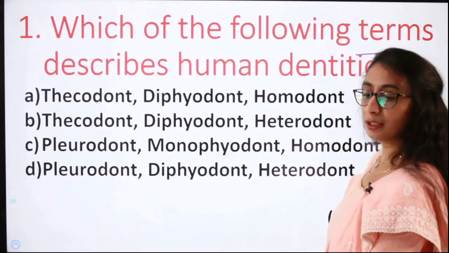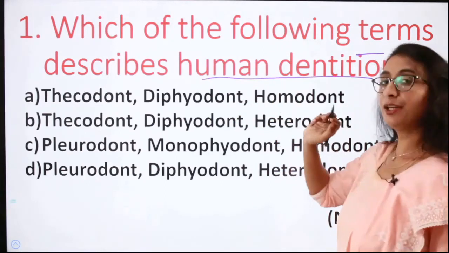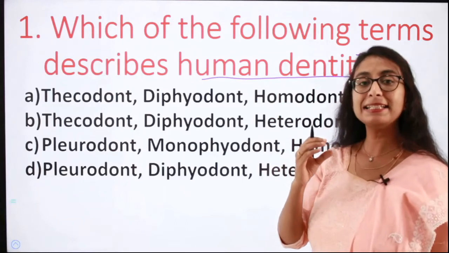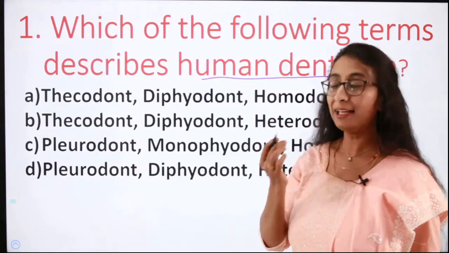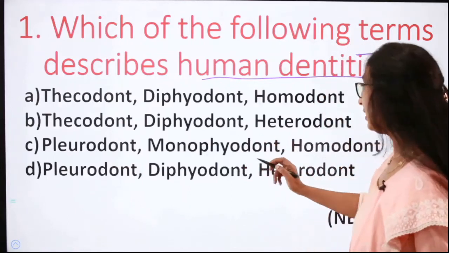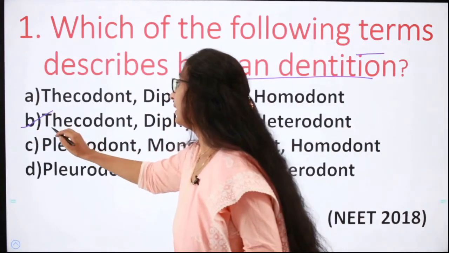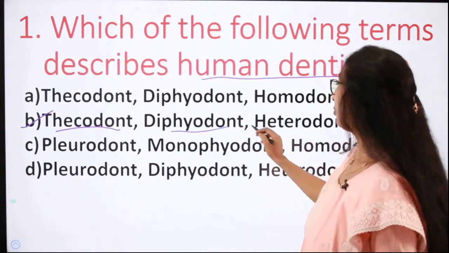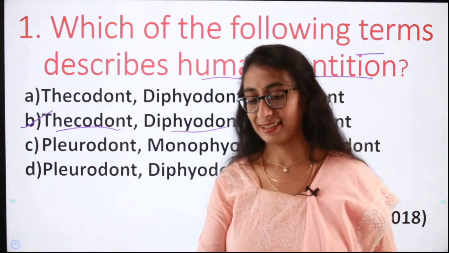Which of the following terms describes the human dentition? I already told you, human teeth are diphyodont, thecodont and heterodont. So here you can see which option has all three. It is option B, thecodont, diphyodont and heterodont. So option B is the right answer.